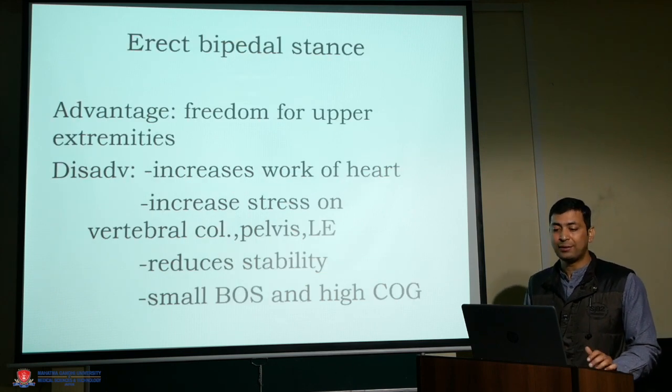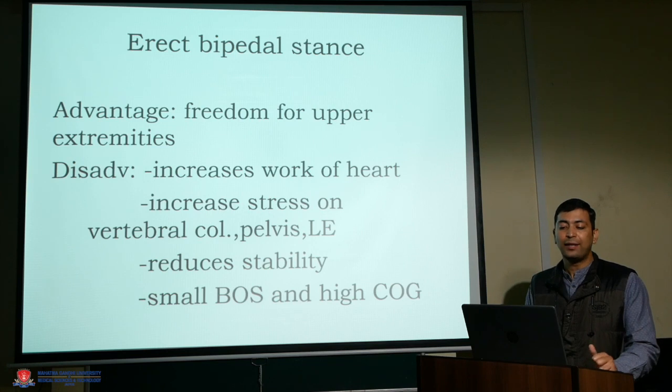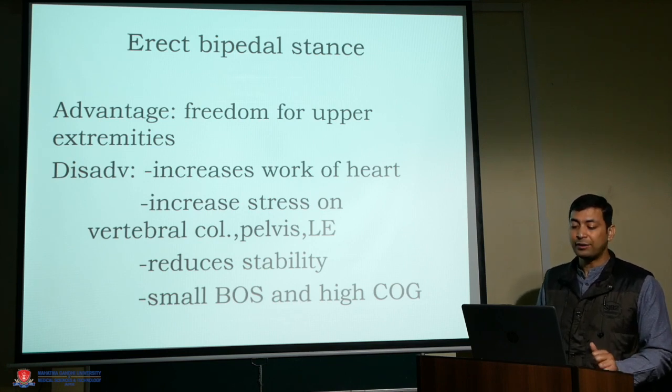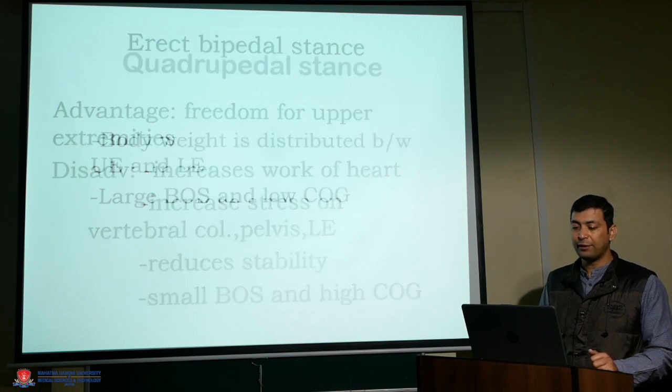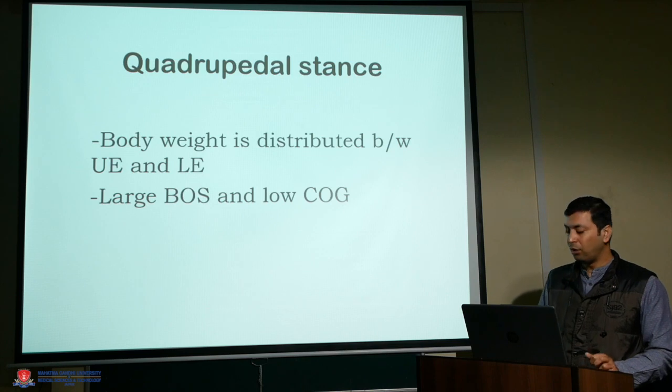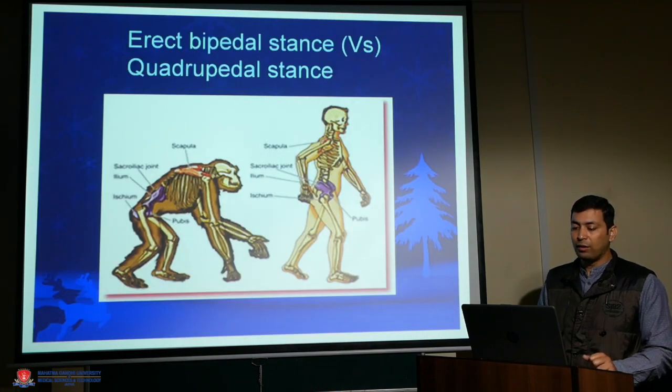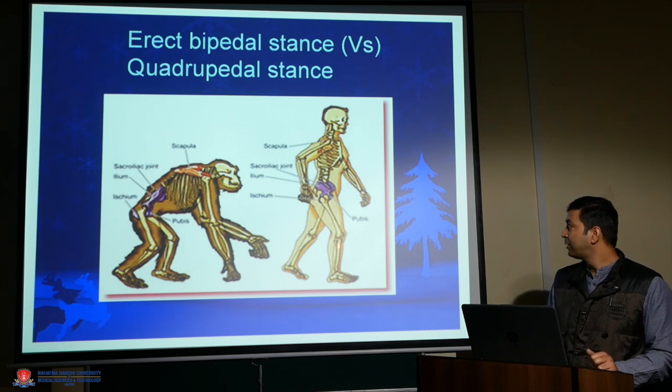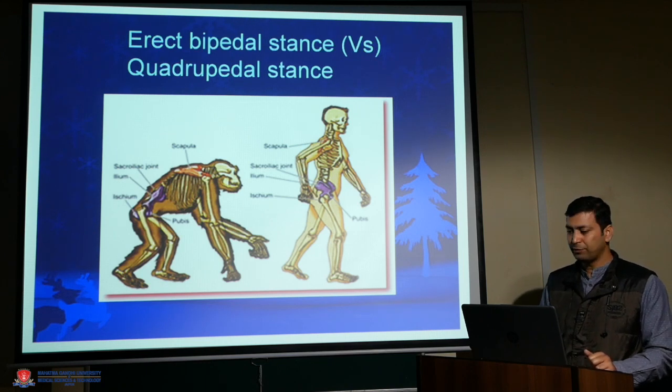So erect bipedal stance. What is erect bipedal stance? Advantage: freedom of upper extremities. Disadvantage: increased work of heart, increased stress on vertebral column, pelvis and lower extremities, reduced stability, small base of support and high center of gravity. In quadrupedal stance, in the case of animals, body weight is distributed equally between the upper and lower extremities, with a large base of support and low center of gravity. This is a more stable base. You can see the difference between the bipedal erect stance and the quadrupedal stance.